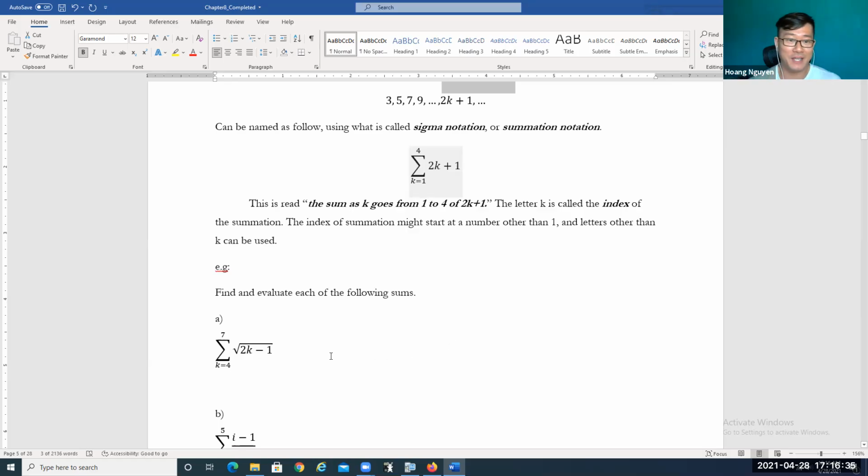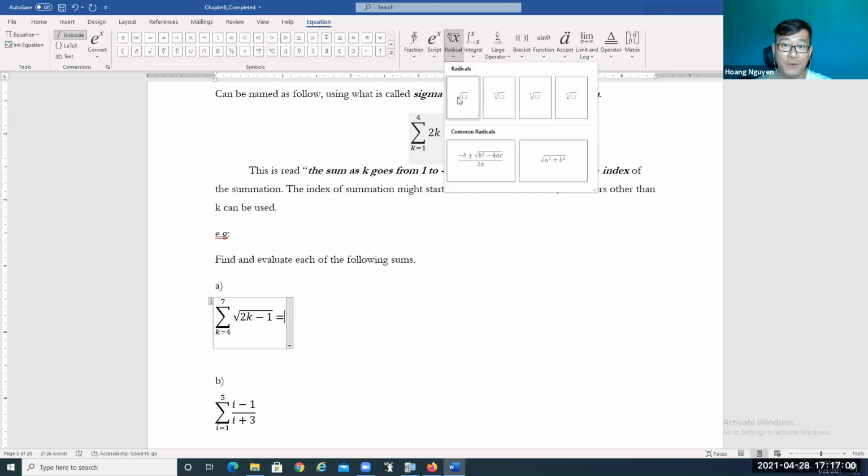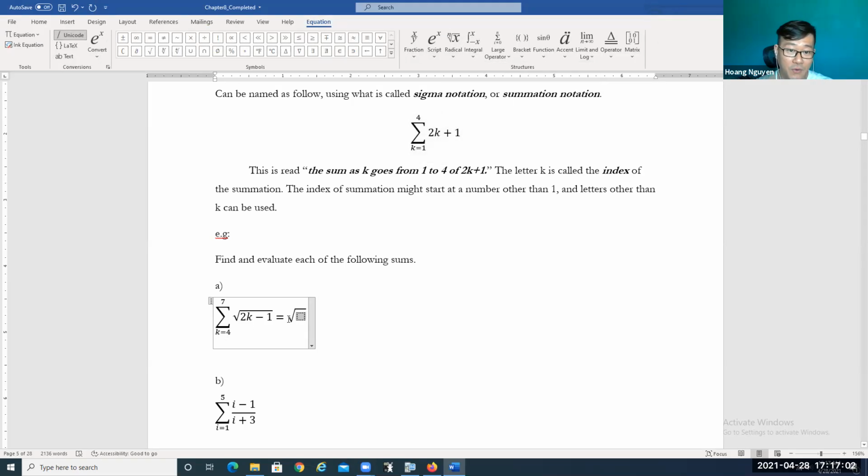Okay, so now let's find out this, right? For example, let's give it a try. We have the summation of k equals 4 up to 7. Okay, so the sum as k goes from 4 to 7 of these terms, right? So in this case, k starts at 4. So what we're gonna do, we're gonna take the square root of, we're gonna plug in k equals 4. So it's gonna be 2 times 4 minus 1. So that's gonna be the first term, plus, now after we plug in k equals 4, we're gonna plug in k equals 5, right?